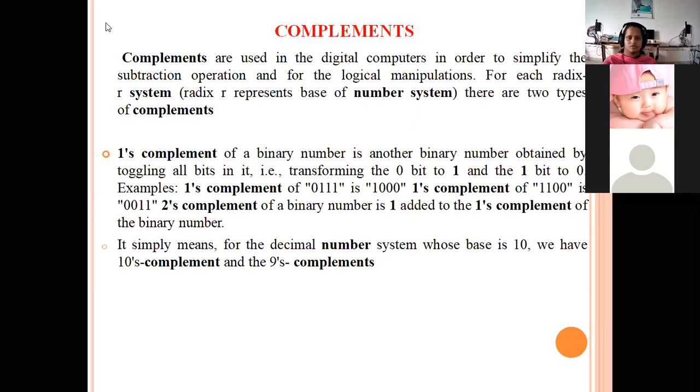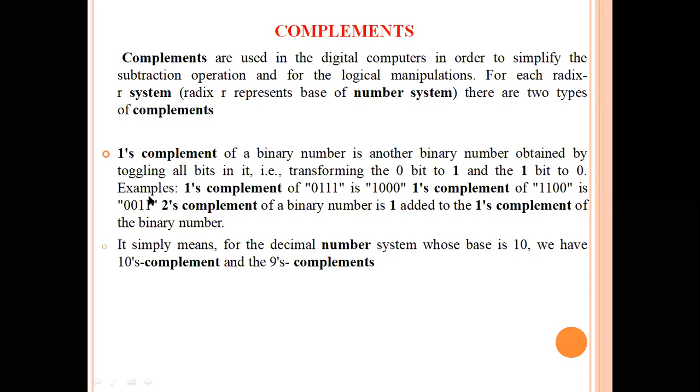The 1's complement of a binary number is obtained by toggling, transforming 0 bits to 1 and 1 bits to 0. Let us see an example.